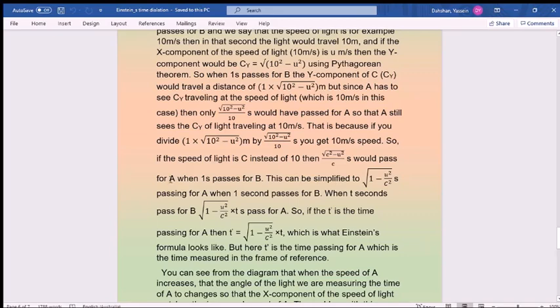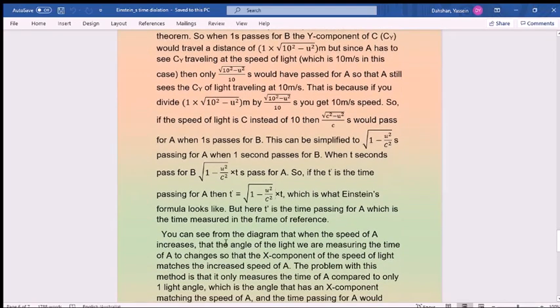Let's write this: passing for A when 1 second passes. When t seconds pass for B, this amount of seconds pass for A. This times t. So if t dash is the time passing for A, then t dash is equal to this times t, which is Einstein's formula, which is what Einstein's formula looks like. But